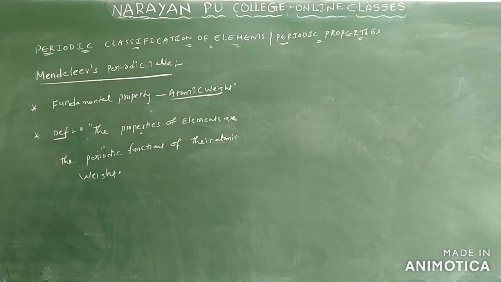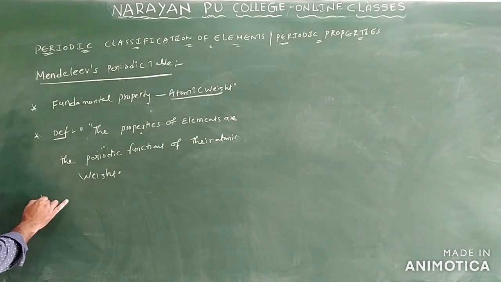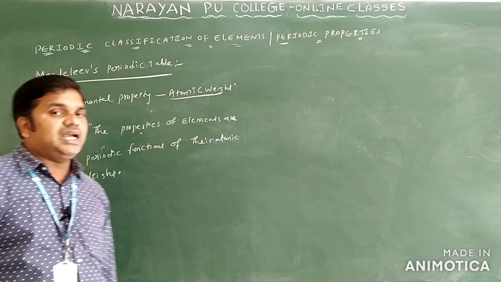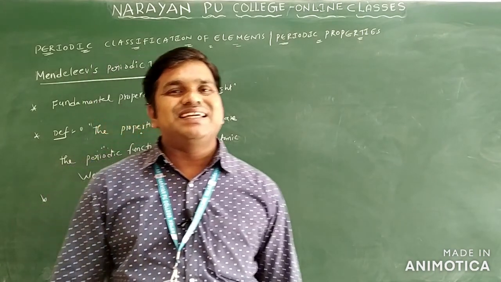What is the fundamental property used? Atomic weight is the unit. At the time of construction of the Mendeleev periodic table, how many elements did they know? They knew only 63 elements.